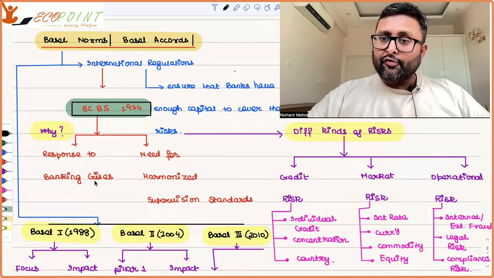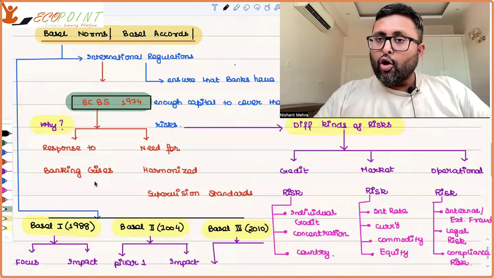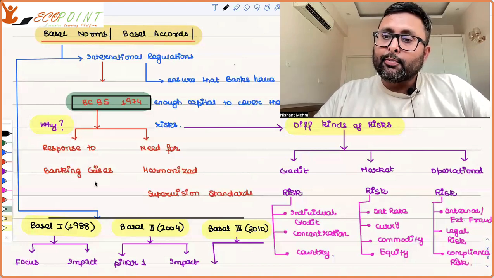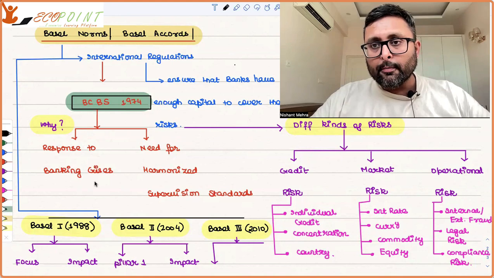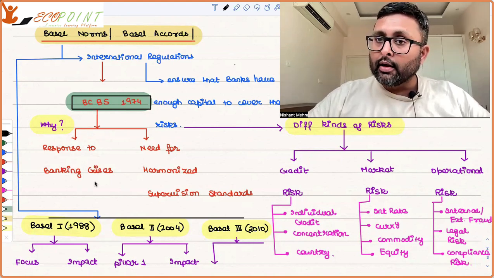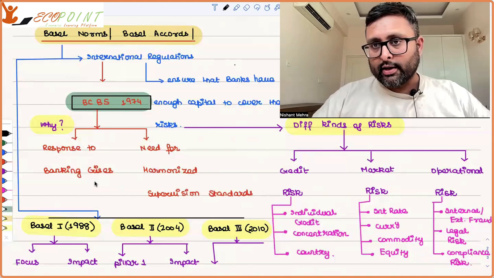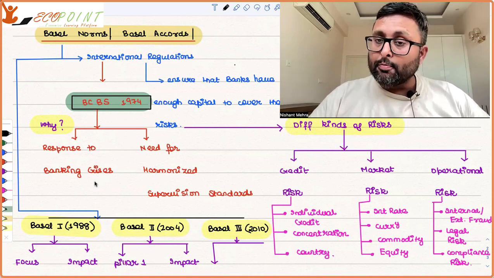There is another kind of risk, which is operational risk. Now, operational risk can be there. Supposedly, there is an internal fraud. Who is going to do internal fraud? My own employees can do internal fraud against a bank. I mean, this is always there. Or there can be external fraud. Other people external to the bank can do external fraud.